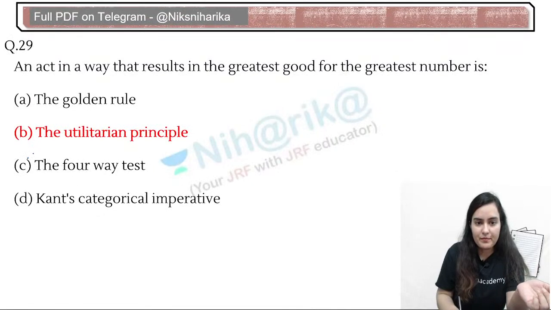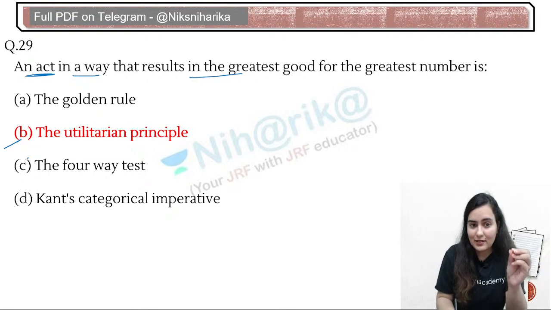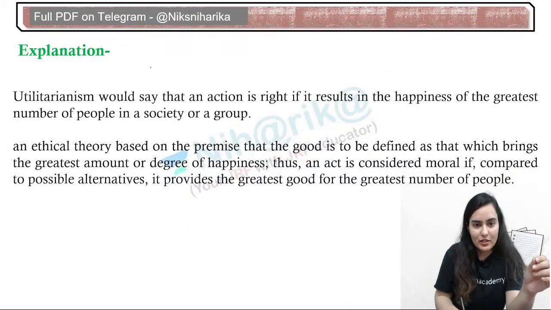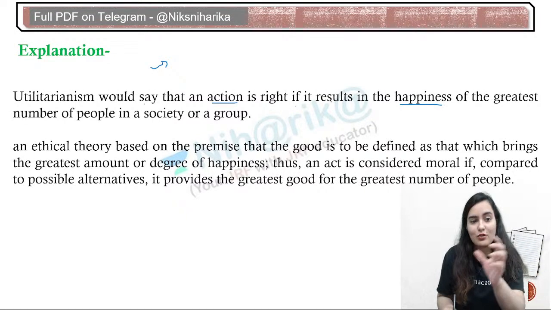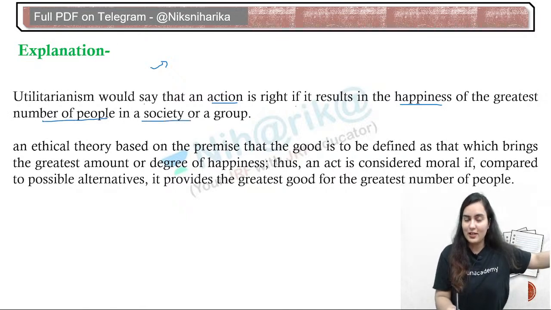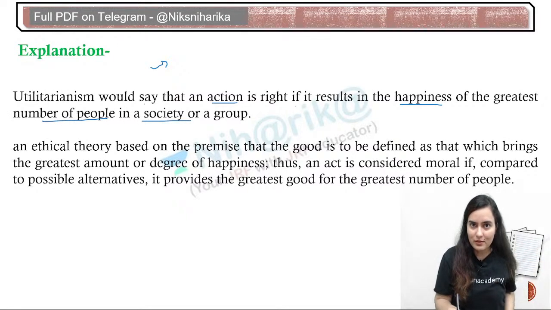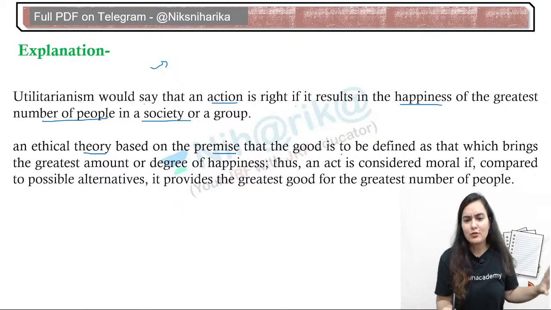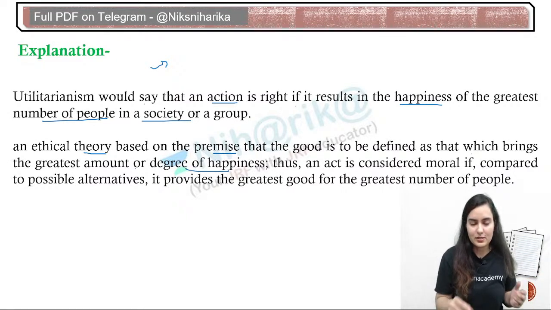You can see the results in an act in a way that results in the greatest good for the greatest number. That means the greatest number of people. You can see the definition here. It would say that an action is right if it results in the happiness of the greatest number of people in the society. From there, we get the maximum level of satisfaction. And it is an ethical theory based upon the premise that good is to be defined as that which brings the greatest degree of happiness. Basically, everything that we have discussed is given in the explanation.